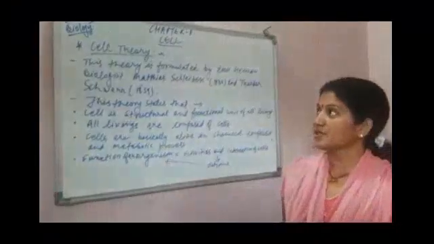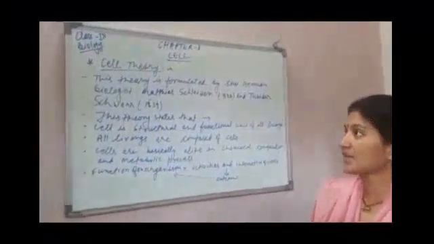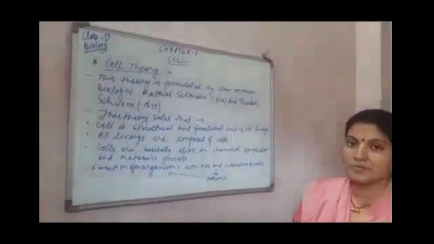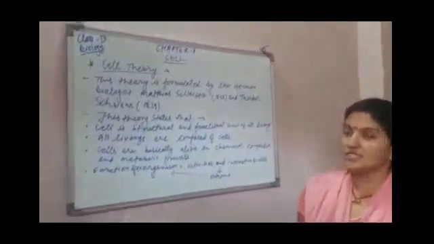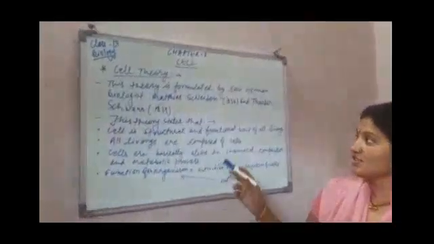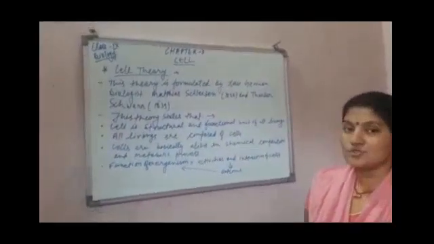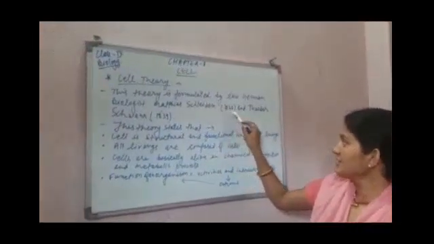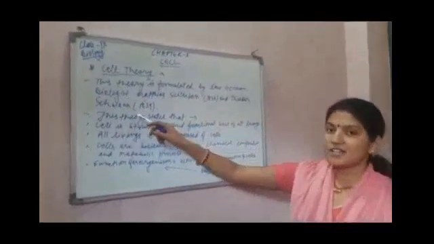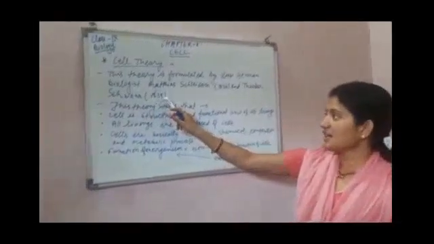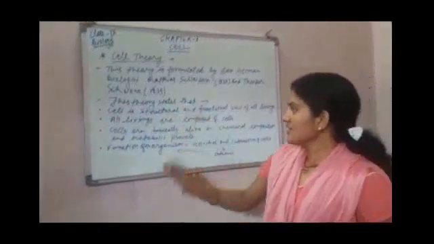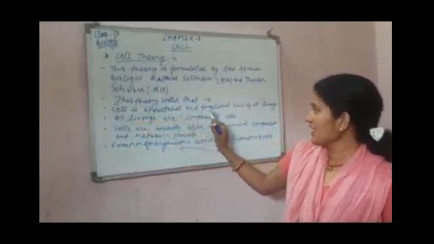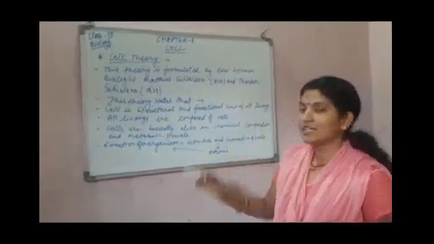The first topic is cell theory. Cell theory किसी भी साइंटिस्ट ने जो सेल के बारे में बताया ब्रीफली, यही सेल थ्योरी कहलाया. This theory was formulated by two German biologists, Schleiden in 1838 and Theodor Schwann in 1839. This theory states that the first point is: the cell is the structural and functional unit of all living things.